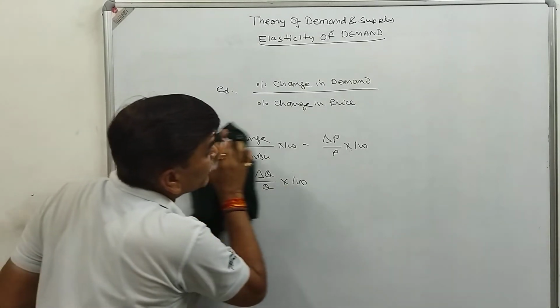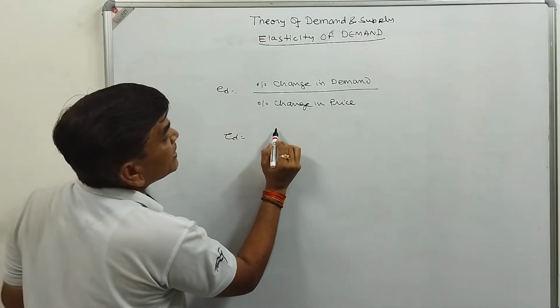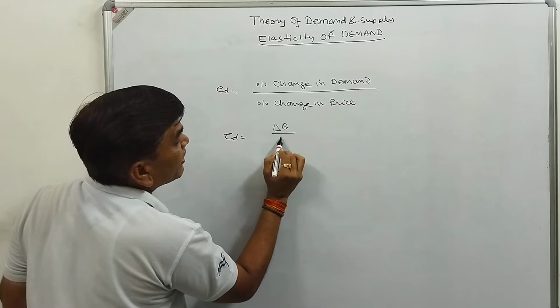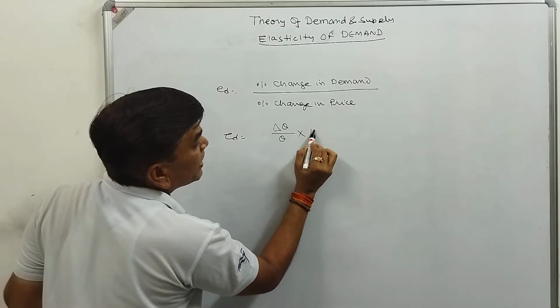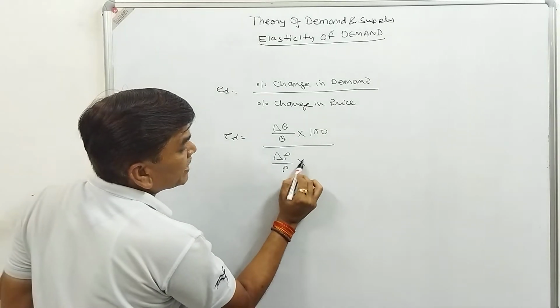So to calculate elasticity of demand, we will take the percentage change in demand, that is change in demand divided by demand multiplied by 100, divided by the percentage change in price, that is change in price divided by previous price multiplied by 100.